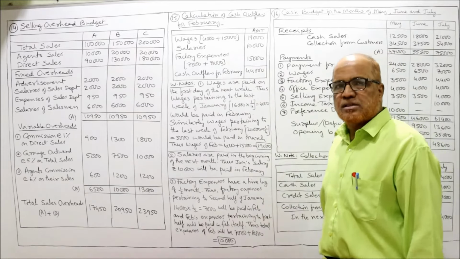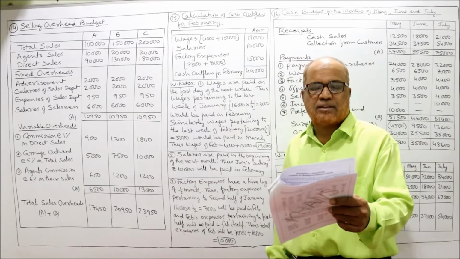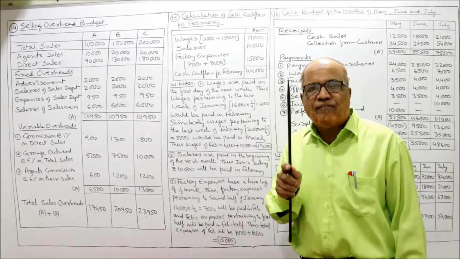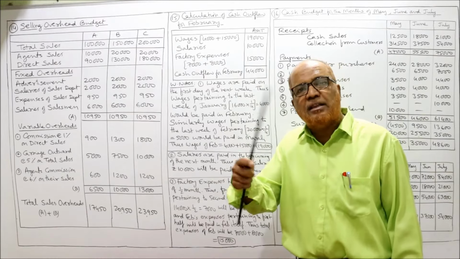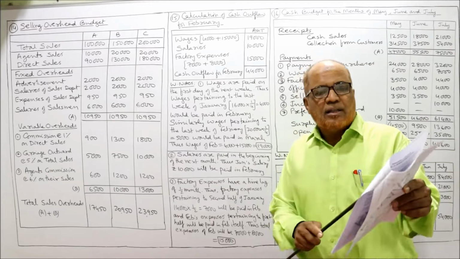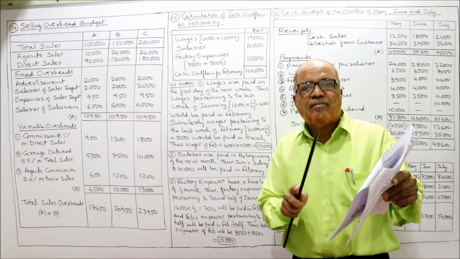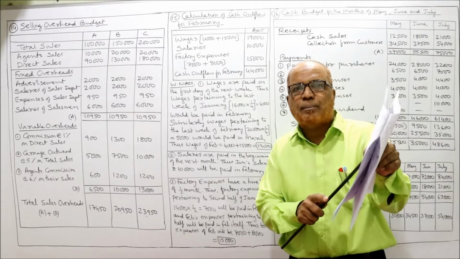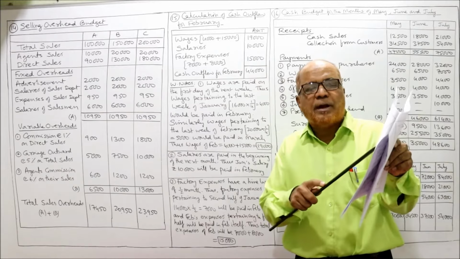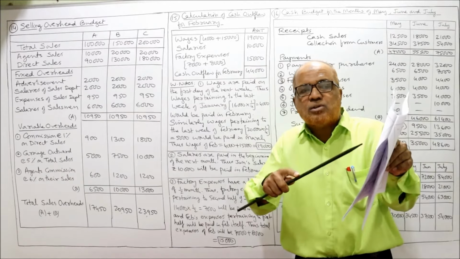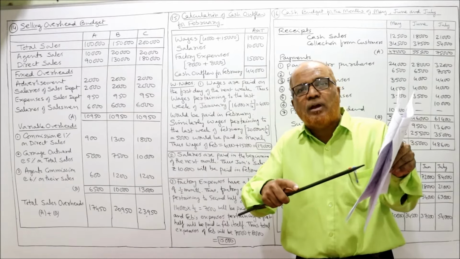Now factory expenses. Factory expense, time lag in factory expenses half month. Half month means half of the factory expense are paid in the same month. The remaining half will be paid in the next month. An example, the factory expense of January 14,000. January factory expense are 14,000 given in the problem. Half of 14,000, 7,000. So 7,000 will be paid in January. Remaining 7,000 will be paid in February.